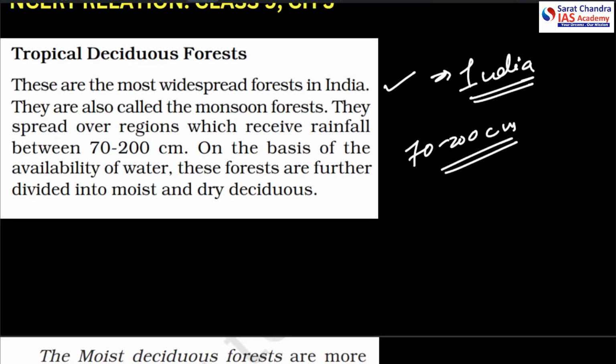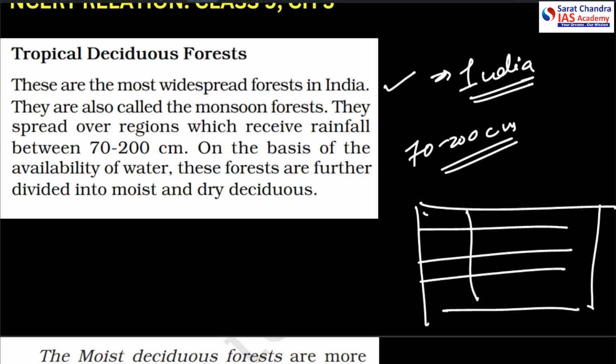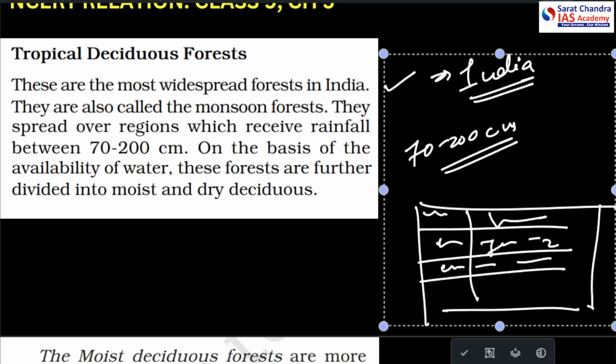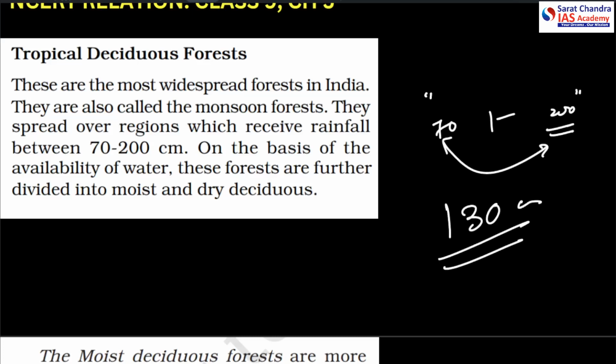So how to prepare notes for this? You should take a table, 2 columns, multiple rows, and you can write that it is also known as monsoon forest, rainfall 70 to 200, widely distributed across India and so on. These forests are further divided into moist and dry deciduous forests, depending upon the range of rainfall which the regions may get. Because the range is rather big, it's around 130 centimeters of rain, so you can decide whether they are dry or moist.